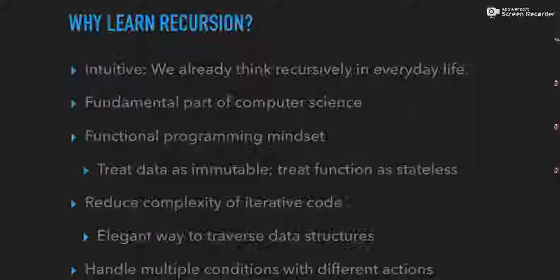Reduce complexity of iterative code, right? So this is really good for more complex examples. For once you start to get into a situation where you might need to loop through an unknown amount of nested items, right? If you need to go through objects and go through every property on that object, and if that's another object, you need to go into that nested property on that object. You don't know how deep the nesting might go. Recursion makes that a lot easier because you don't need to know. You can just keep recursing until you hit a point where you have no more nested items to go through.